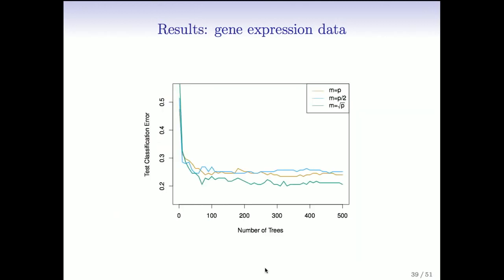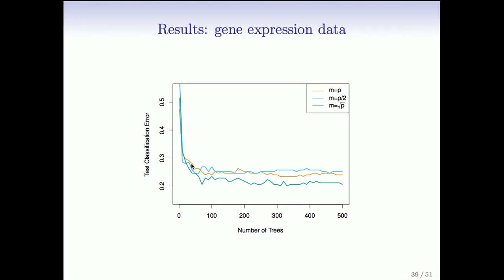Again, the horizontal axis has the total number of trees. We go up to about 500. On the left, we have the single tree results. Remember, we've been saying quite often that trees are attractive because they're interpretable, but they often don't predict well. And here we see a case where they're predicting pretty badly. Here's the single tree, and its error is upwards of 50 or 60%. Now remember, there are 15 classes, so an error of 60 or 70% isn't crazy, because there are so many classes, but it's still not very good.